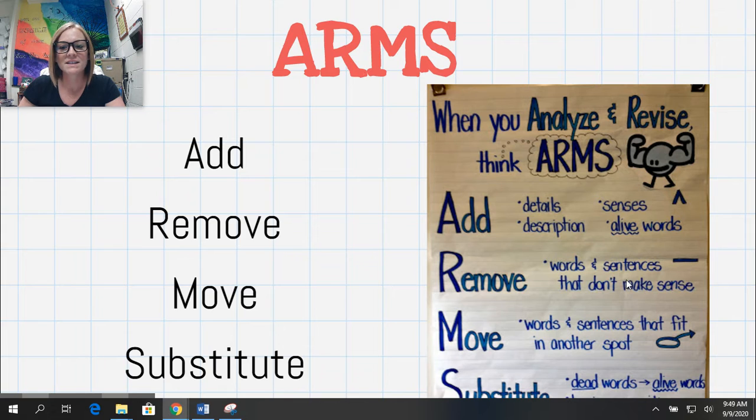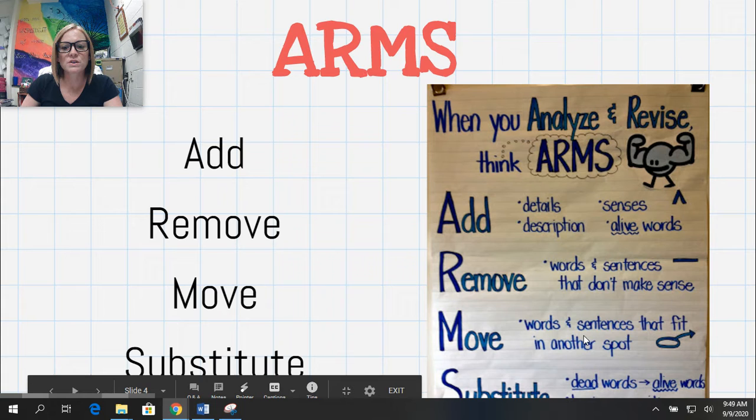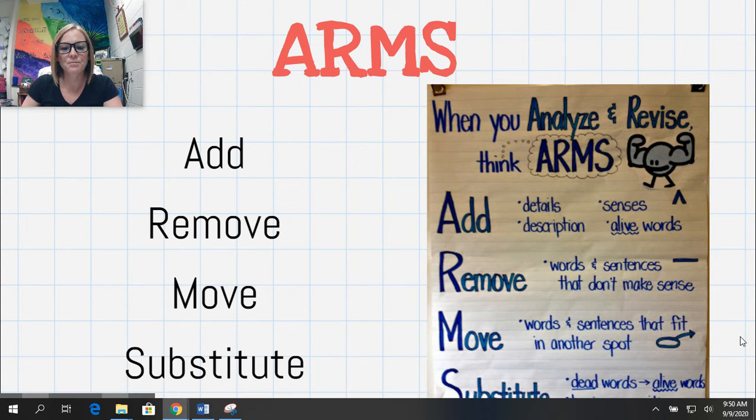Remove words and sentences that don't make sense. Sometimes you have to have somebody else read over your stuff because it makes sense to you, but it may not make sense to another reader. You want to move words and sentences that fit in another spot. You can simply circle them and draw an arrow. Since we're doing it online, you can simply cut and paste where they need to go.